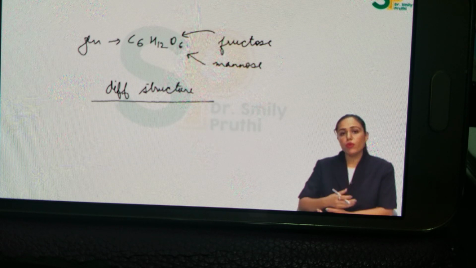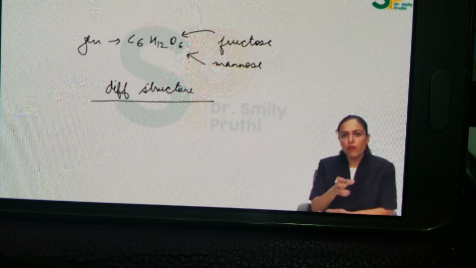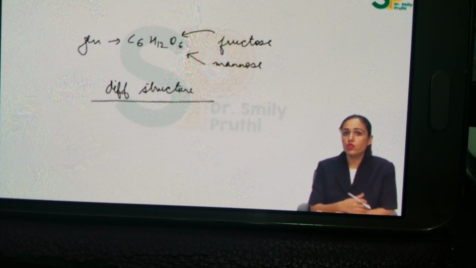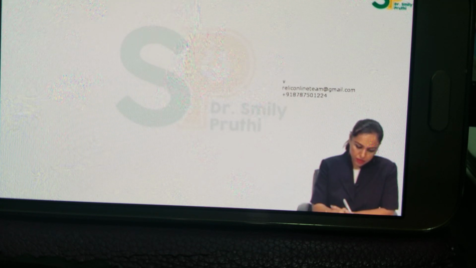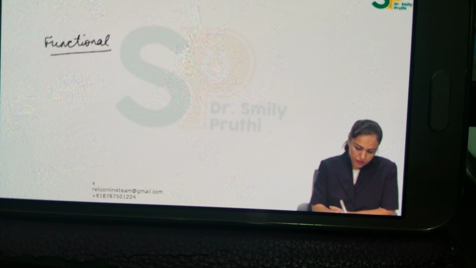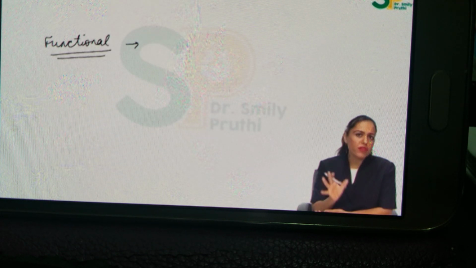Now we'll be doing the types. In the types, there's no need to mention what is the same, because be it any type of isomerism, the same will be the molecular formula, and every time we have to see what is different. For example, now we're going to start with the first type, that is functional isomerism. In this, what is different? The same is always the molecular formula. Now what is different?